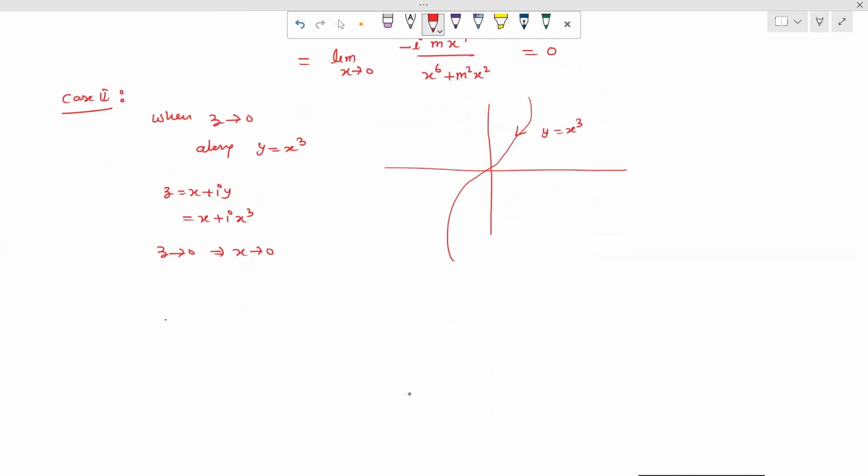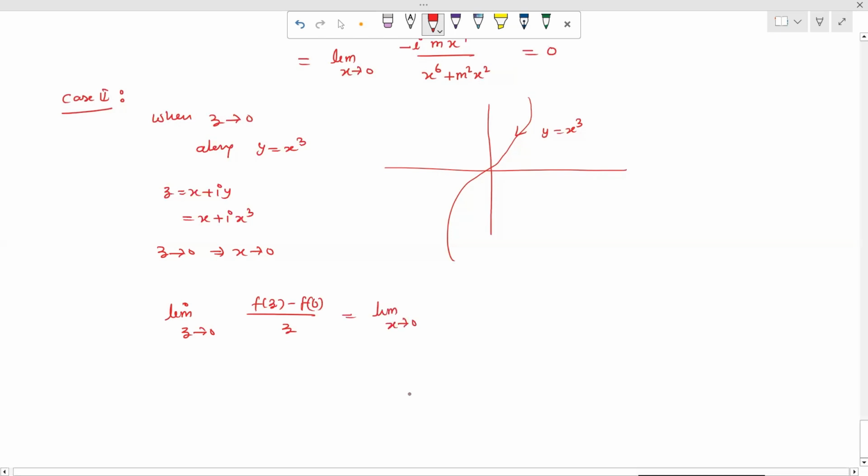Now we write down the limit z tends to 0, f of z minus f naught upon z. So this can be written as limit x tends to 0.